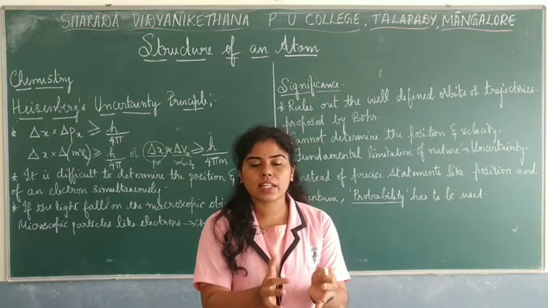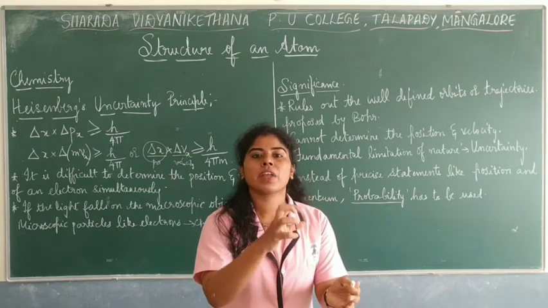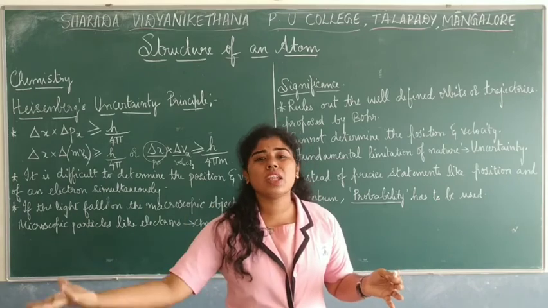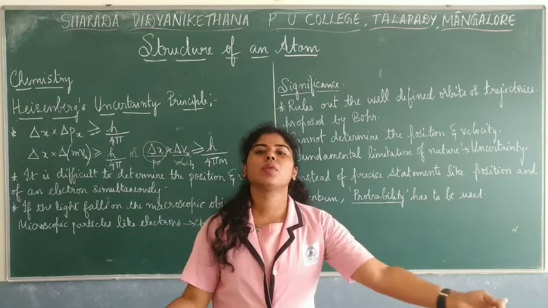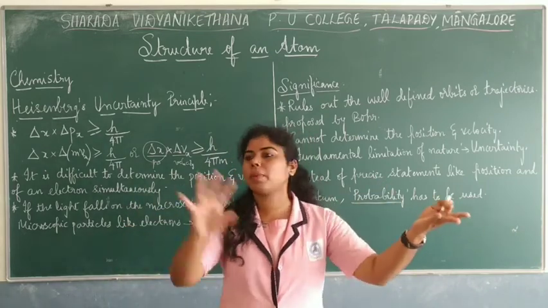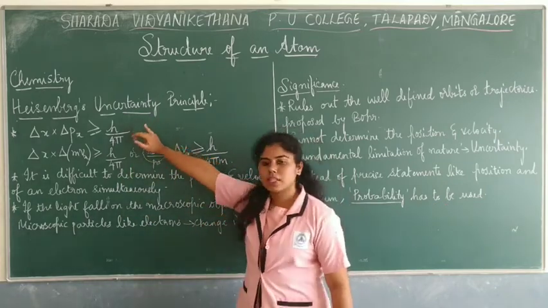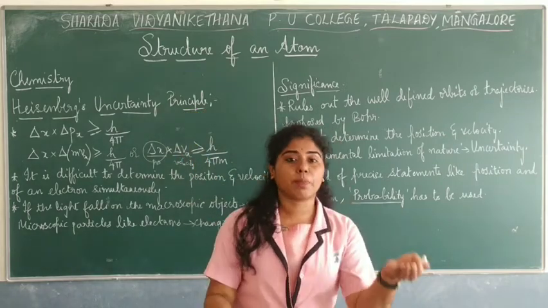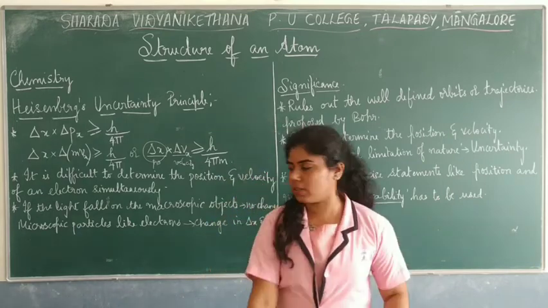So uncertainty, in the sense that if position is being determined with very high accuracy, then the uncertainty of the velocity value would be so large. If you are checking out the velocity, then the position value would be uncertain. So it gives a blurred picture to us. If one is proper, then the other is not. So Heisenberg's uncertainty principle says that it is difficult for us to determine the position as well as the velocity of a particle simultaneously or together.